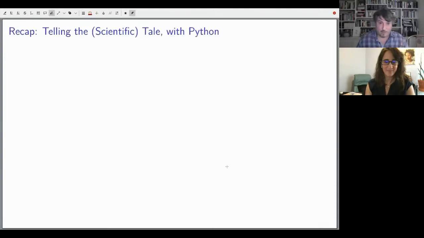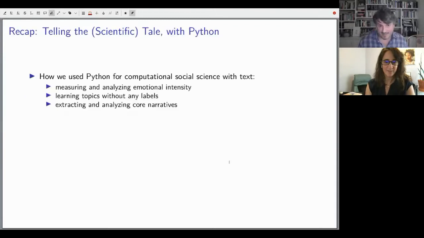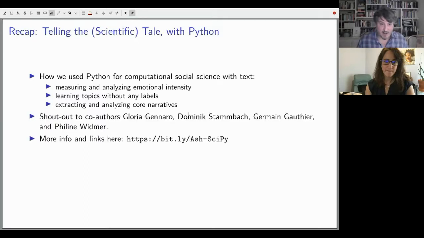And to recap, we're telling a scientific tale with Python, and we used it to analyze emotions, to learn topics without labels, and to extract and analyze core narratives. So a shout out to my co-authors, Gloria, Dominic, Germain, and Feline. And as I already showed at the beginning, there's more info and links here. Thanks, everyone, and I'm happy to answer questions.